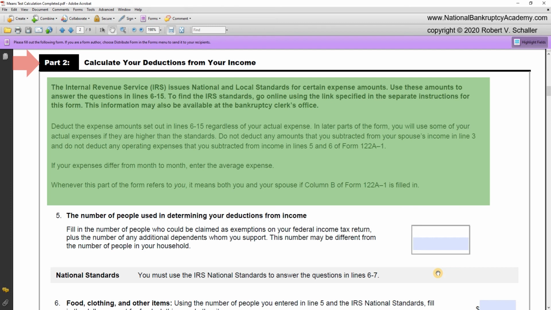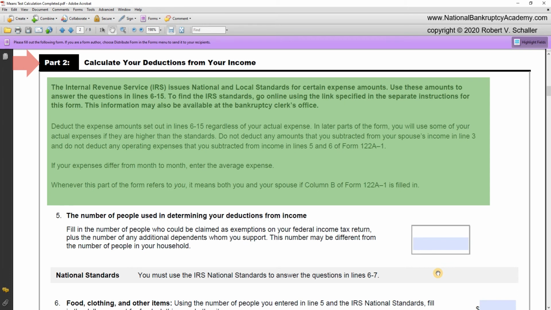In later parts of the form, you'll use some of your actual expenses if they are higher than the standards. Do not deduct any amounts that you subtracted from your spouse's income in line 3, and do not deduct any operating expenses that you subtracted from income in lines 5 and 6 of Form 122A-1, which is Statement of Current Monthly Income. If your expenses differ from month to month, enter the average expense.